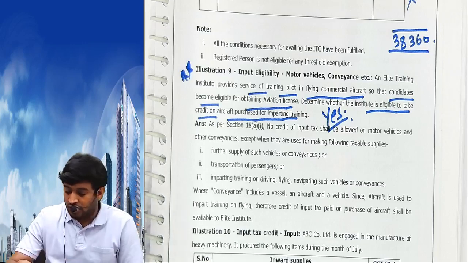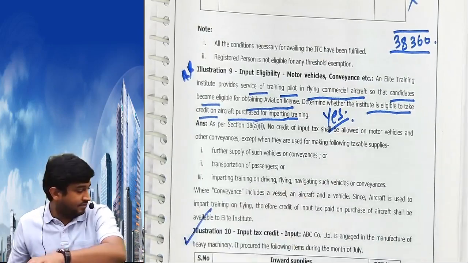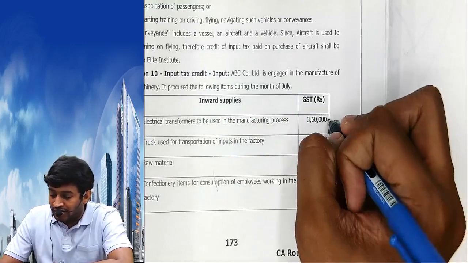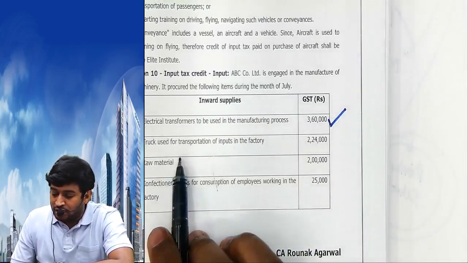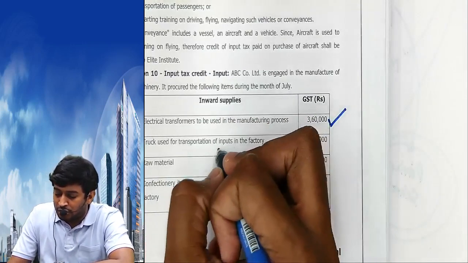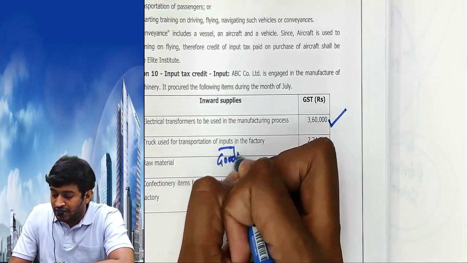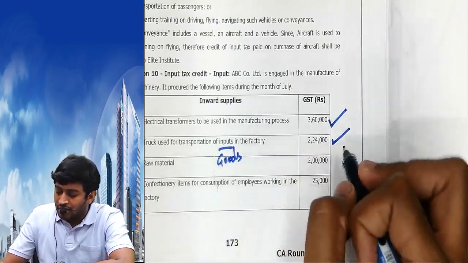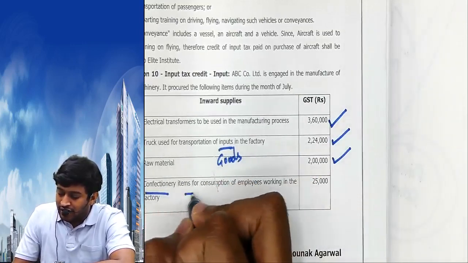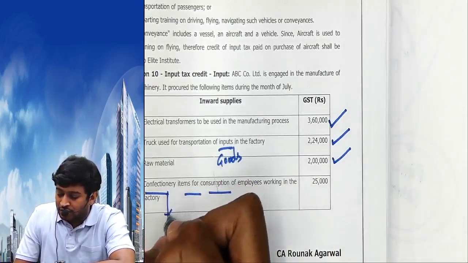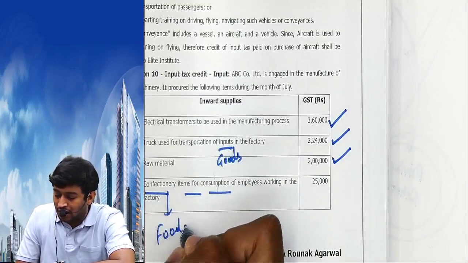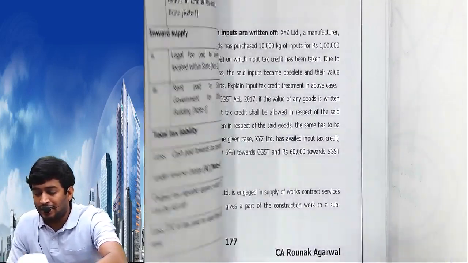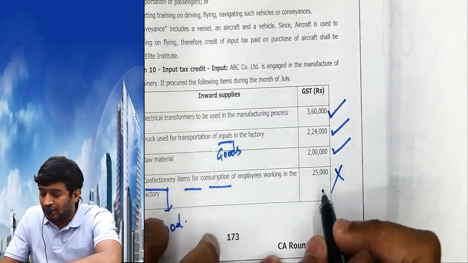ठीक है, next question, illustration 10. Electrical transformers are not in the list, not available. Truck used for transportation of inputs, बोलते goods. If it is transportation of goods, motor vehicle available. Raw material available. Confectionery items for consumption, confectionery बोलते food items, खाना. Food and beverages are not allowed. उस पर ITC नहीं मिलता. That's it. Take the total.